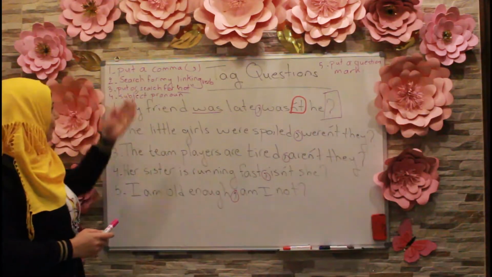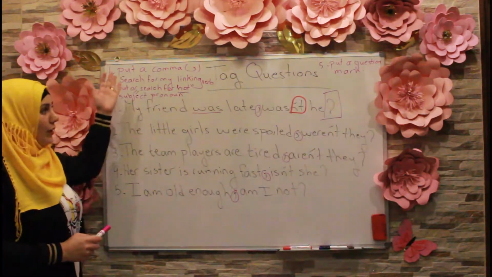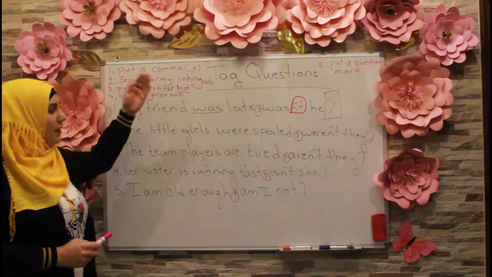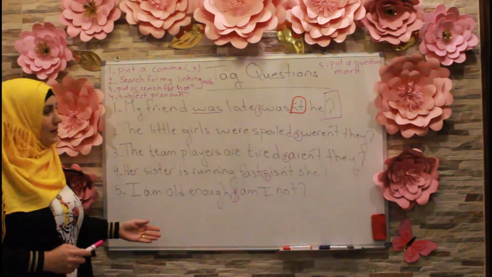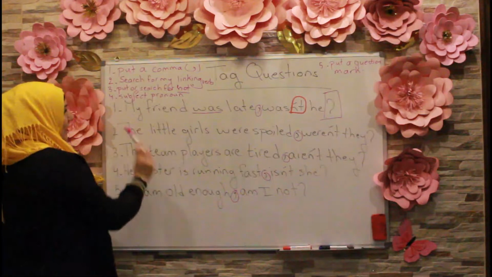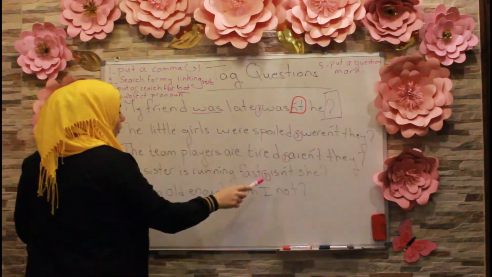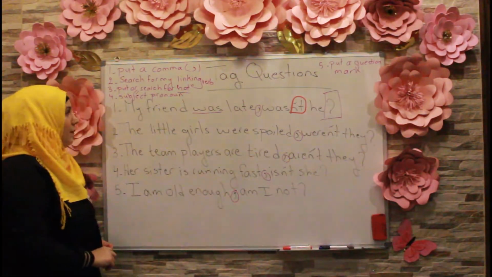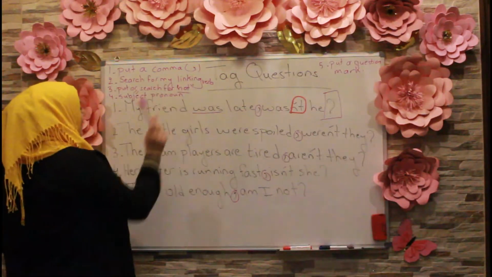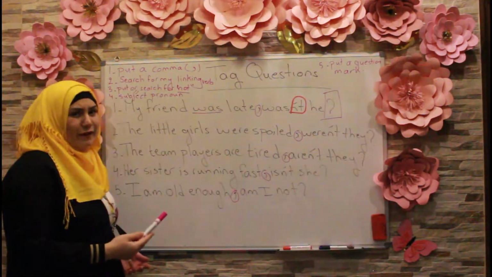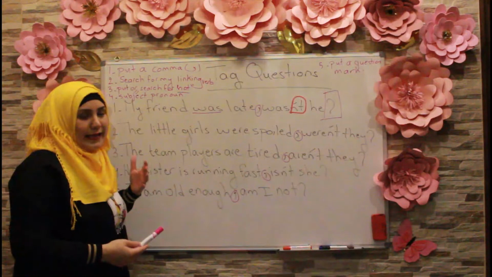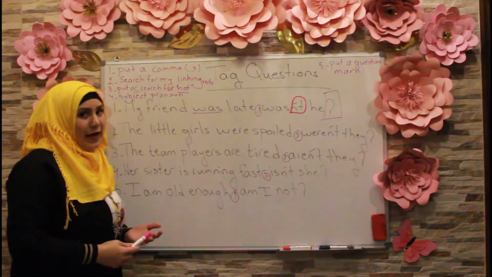Now, let us check if all these 5 steps apply to the rest of the sentences. So the first thing is putting a comma. As we see here, all the sentences have a comma. Now search for my linking verb. Let's see here if I have a linking verb or a verb to be. It can be in the past or it can be in the present, okay guys?